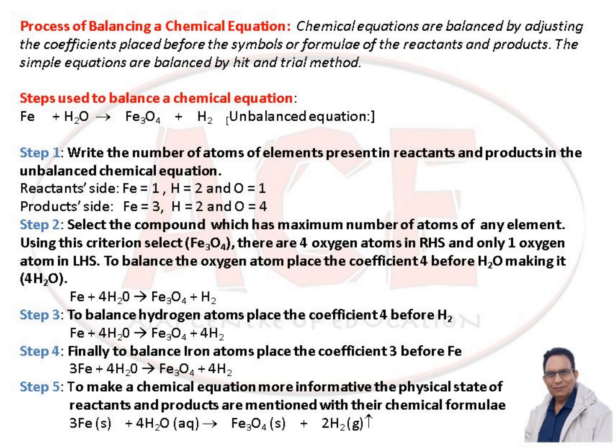To make the chemical equation more informative, the physical states of reactants and products are mentioned with their chemical formulae. That means with Fe we write S, with H2O we write aq for aqueous or l for liquid, with Fe3O4 we write s for solid, and with H2 we write g for gas.